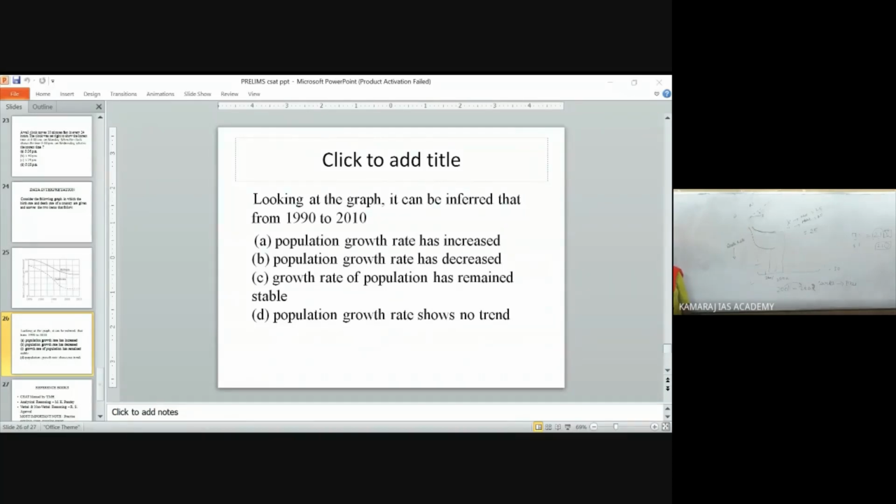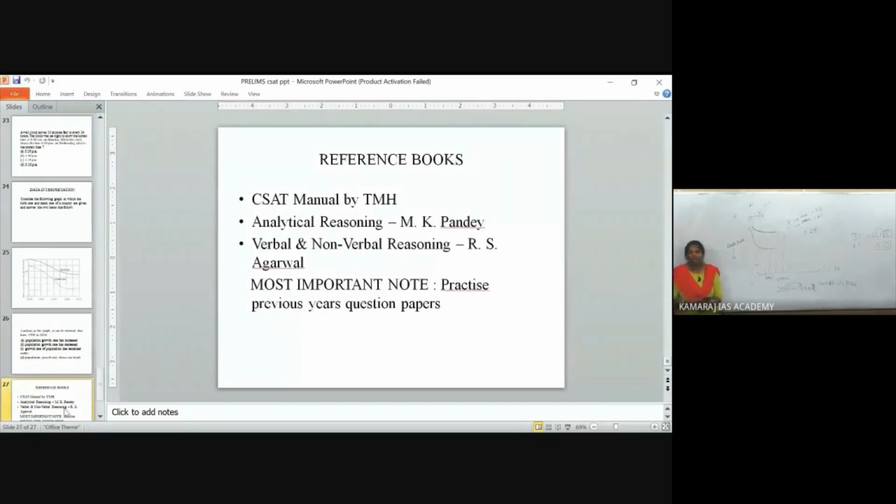Next, what are the reference books you can choose? See, the CSAT manual by Tata McGraw-Hill will have previous year question papers. But at the starting point of your preparation, don't go for those question papers. Solve R.S. Agarwal's quantitative aptitude. You will have this book when you are an engineering student, or else buy this book, quantitative aptitude. Solve topics like speed, time and distance, HCF, LCM in this R.S.